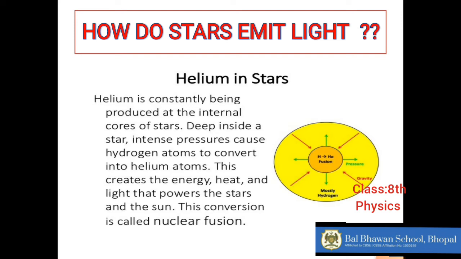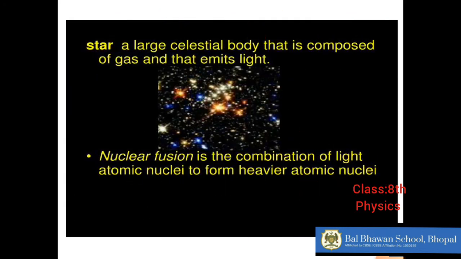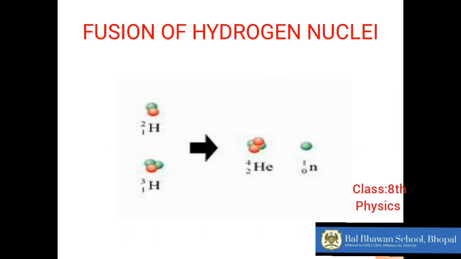Okay, so this kind of reaction is called a fusion reaction. The fusion reaction of the hydrogen nuclei to give helium is the cause behind the production of heat and light. Such a lot of energy it gives out, and this comes out in the form of heat and light. As you can see in the picture, the hydrogen nuclei fuse to form a larger helium nuclei, and this results in the formation of so much energy.